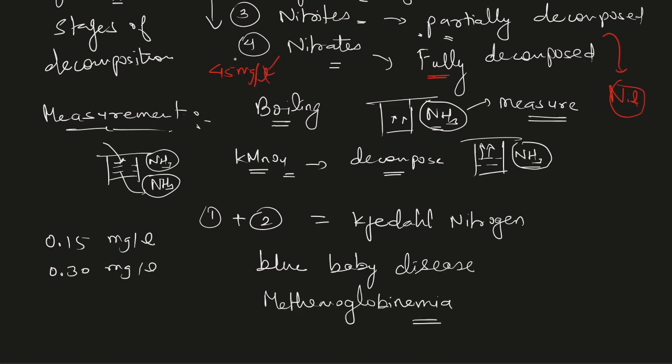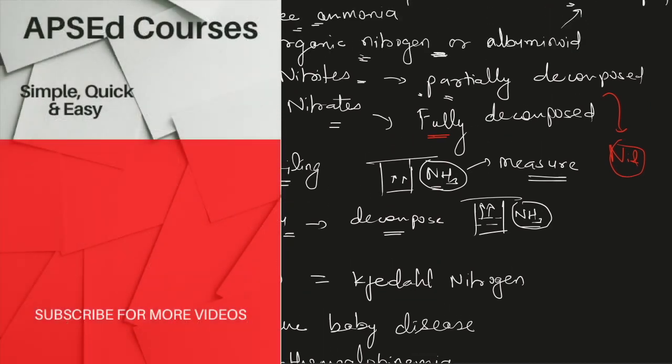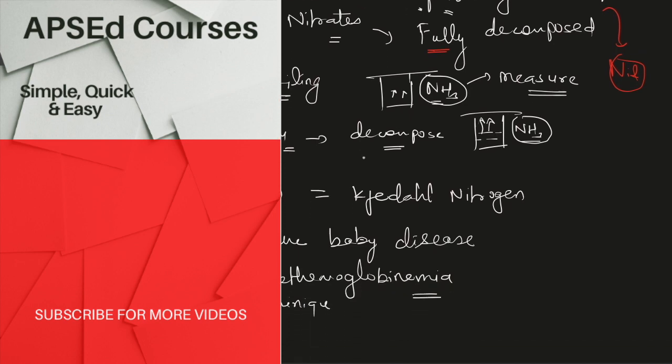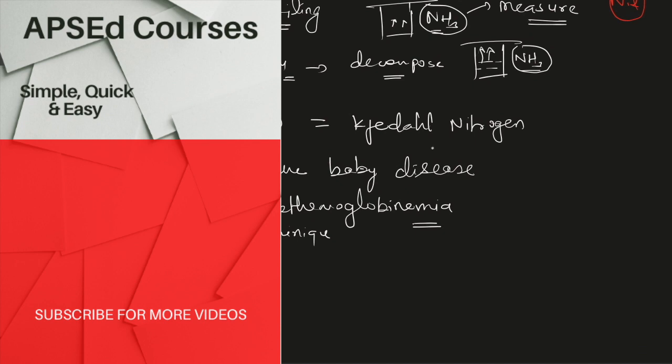For the measurement of nitrites and nitrates, color matching techniques are used, like what we have understood for turbidity. With the help of these color matching techniques, we can find out the quantity of nitrites and nitrates, and this way we can measure all the different forms of nitrogen present in water. So that is about the chloride and nitrogen content of water.